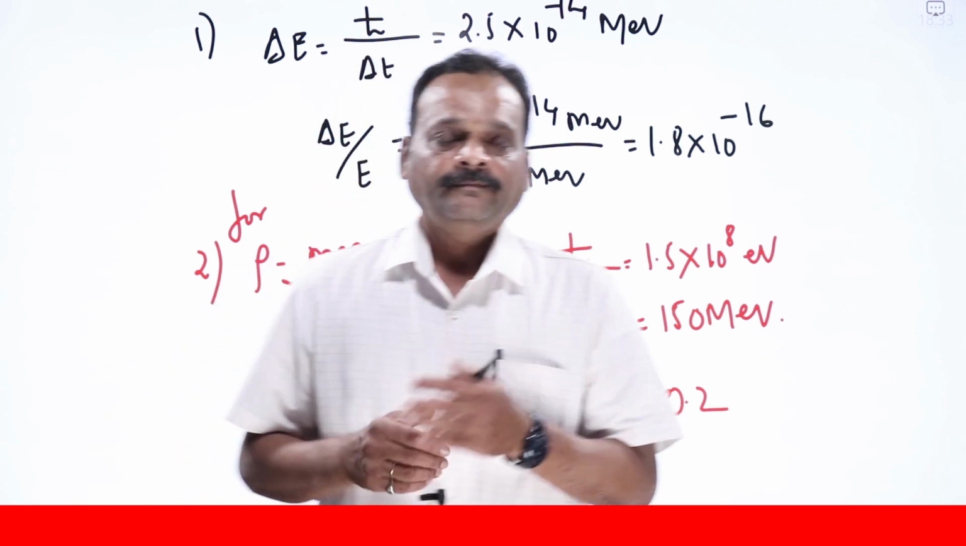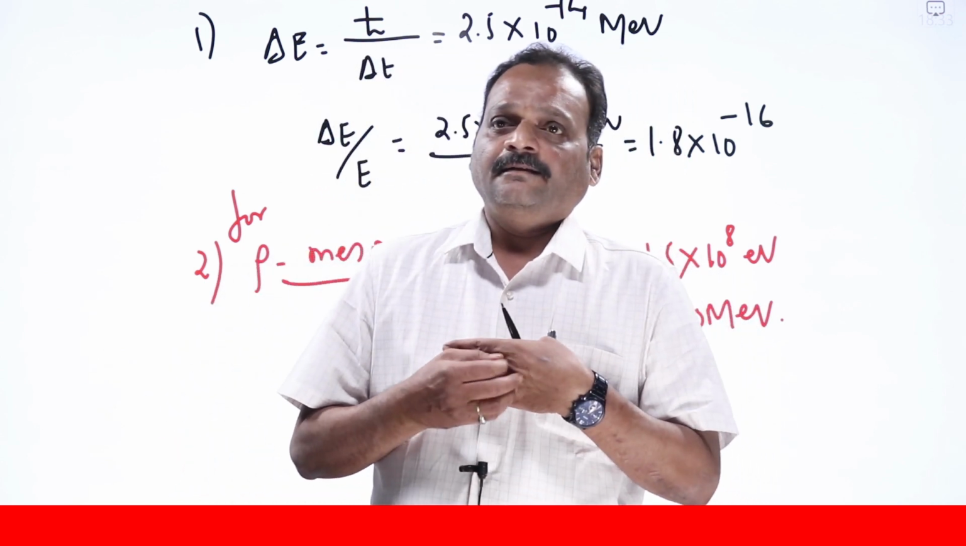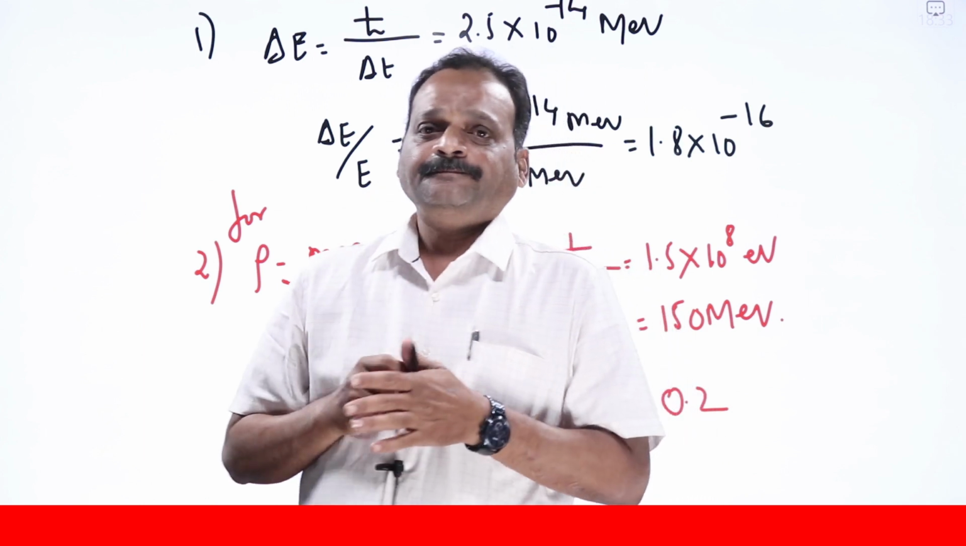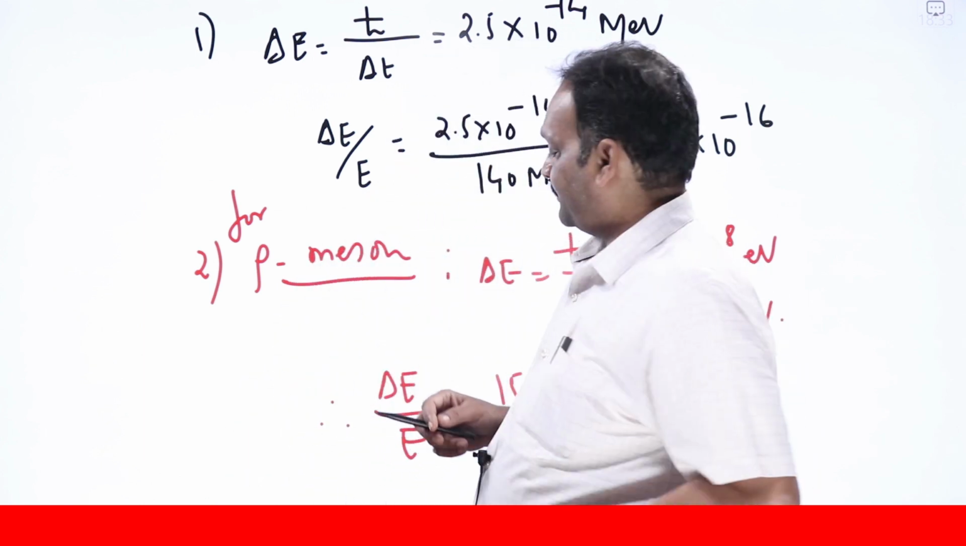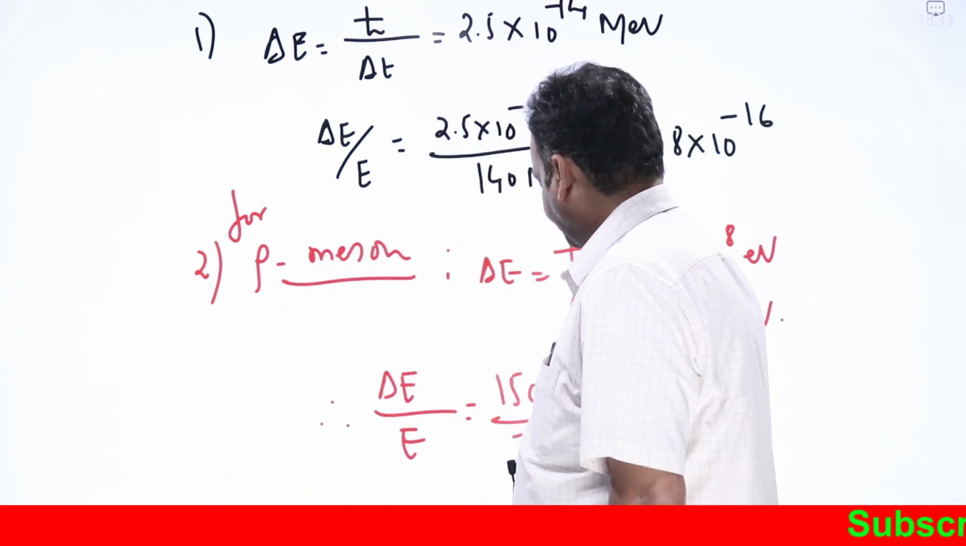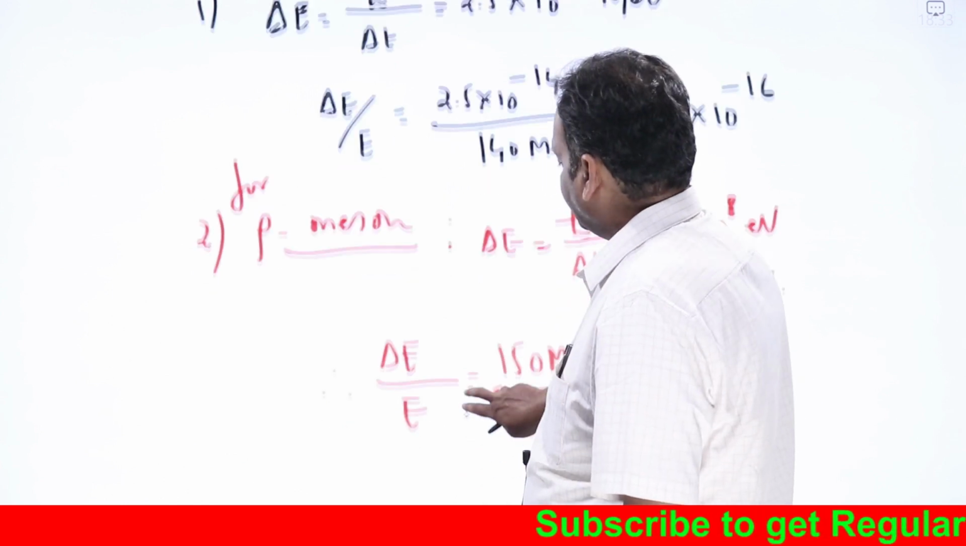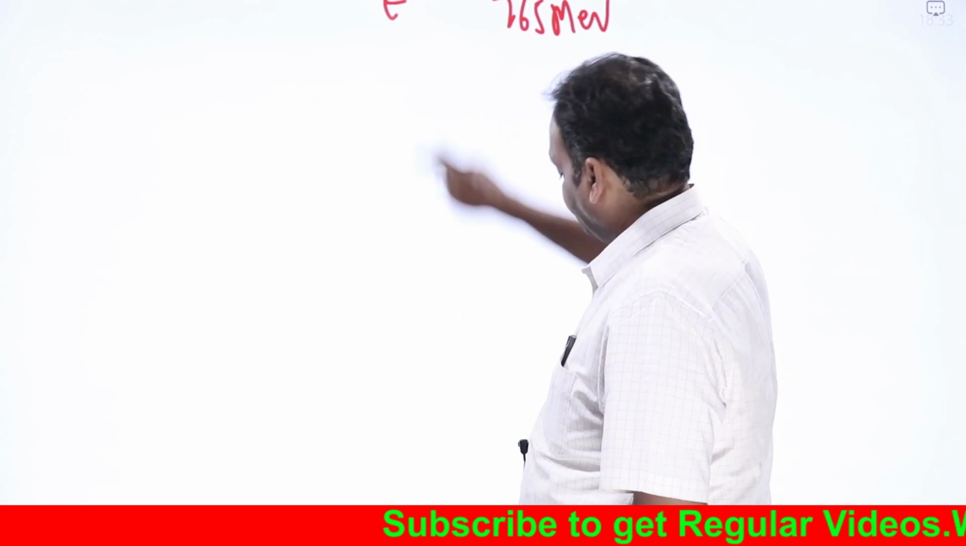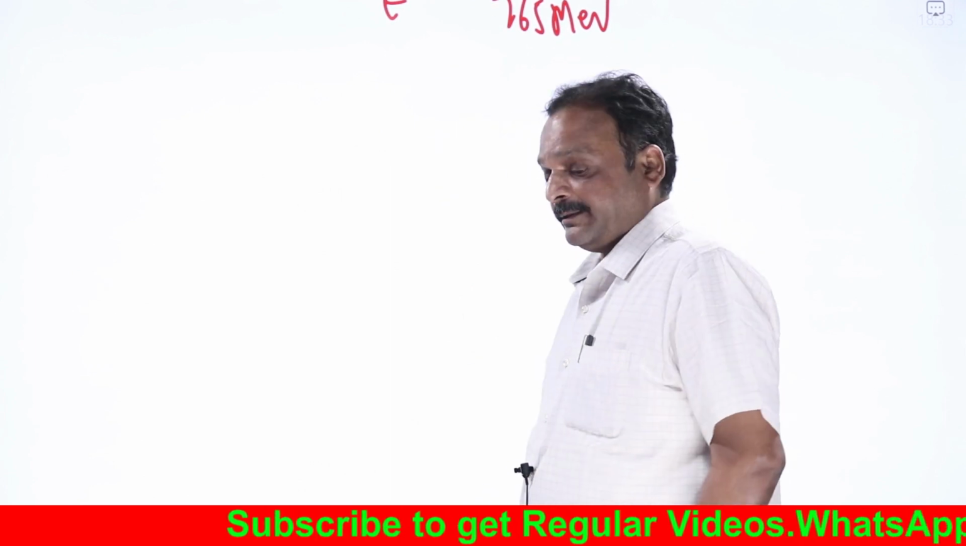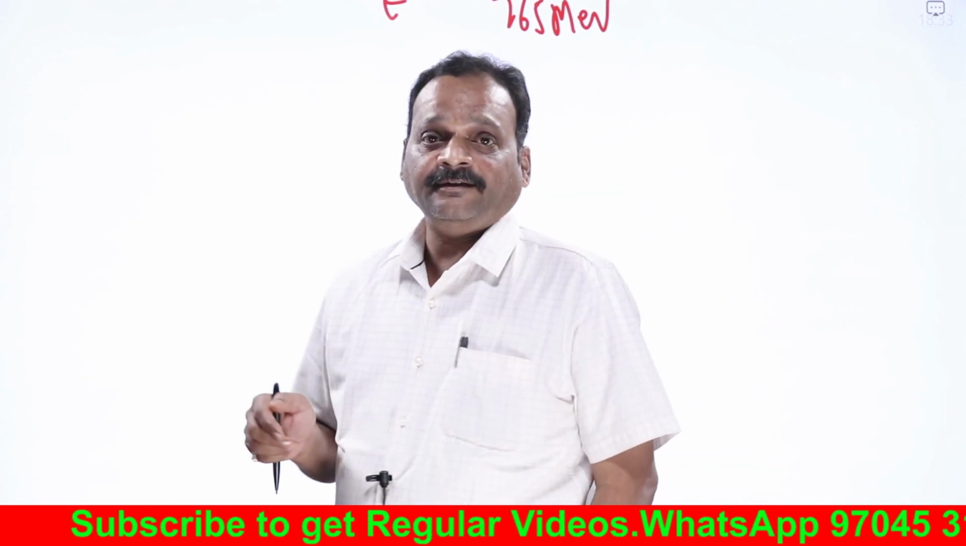Welcome students. Now we'll see a little bit more about the uncertainty principle. In the last video on the uncertainty principle, we have seen that according to the uncertainty principle, it is impossible to find the position and momentum of a particle simultaneously accurately.